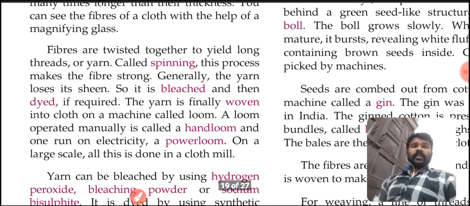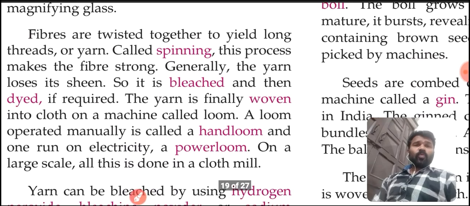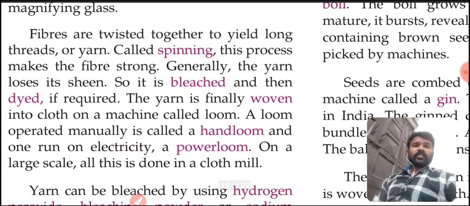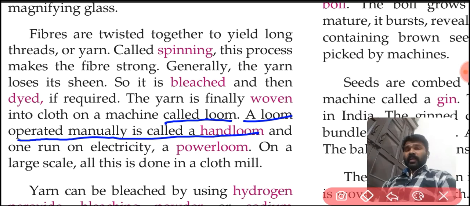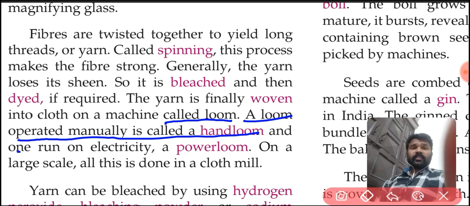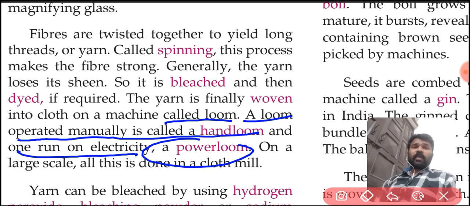Okay, students, the yarn is finally woven into cloth on a machine called a loom. A loom operated manually is called a hand loom. This loom can be operated manually. That loom is called a hand loom. One run by electricity is called a power loom.